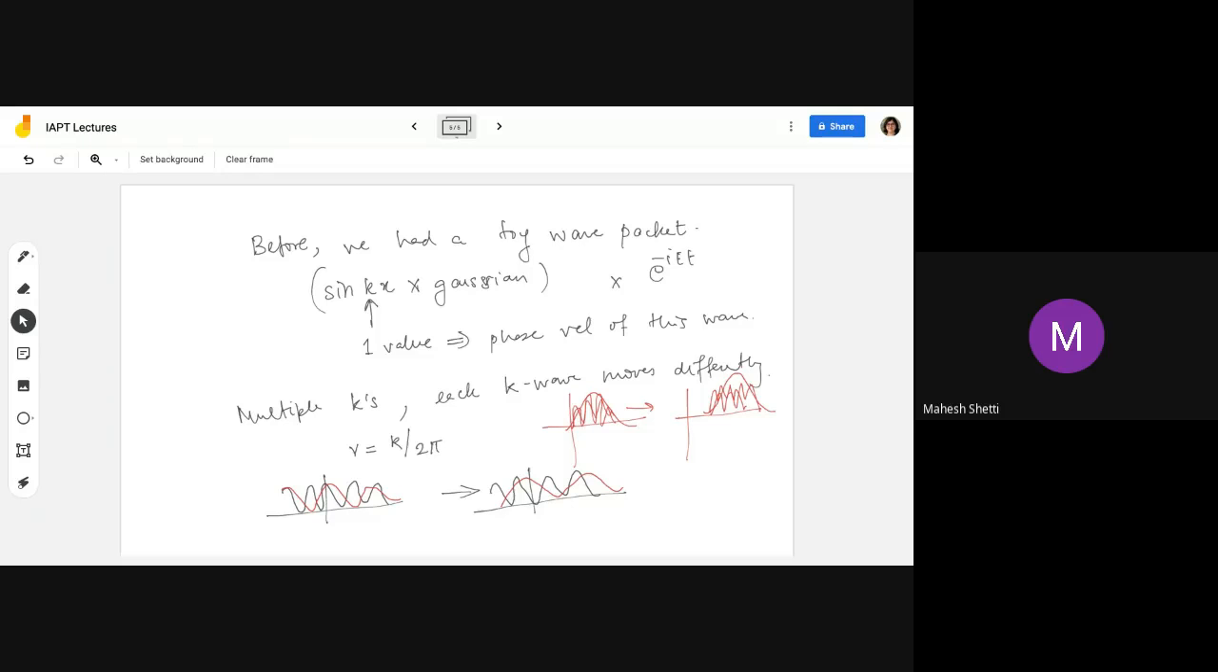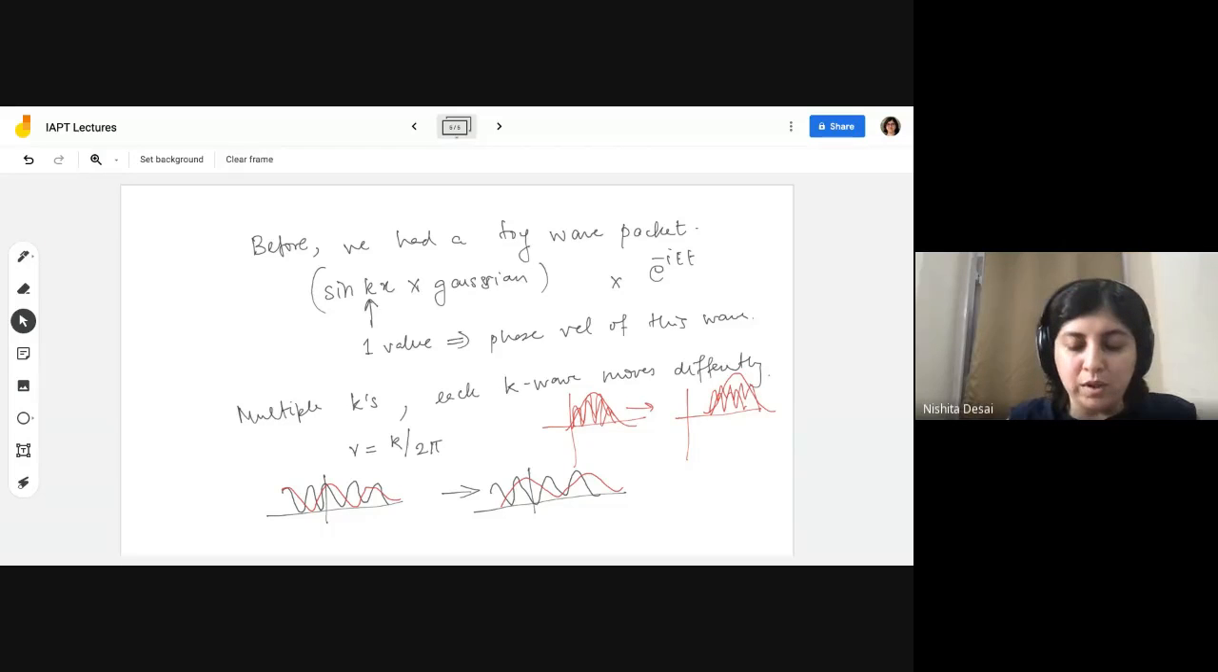Yeah, so that is why we needed to simulate a realistic Gaussian wave packet, and we could not do it with the toy example, which had just one sine wave inside.